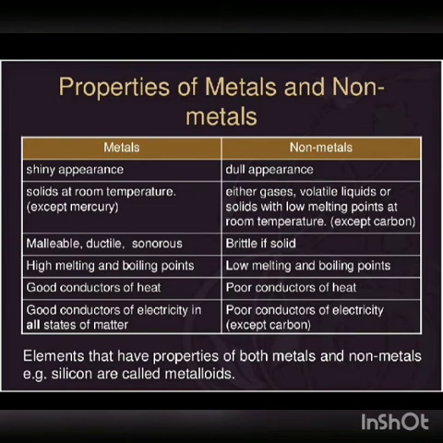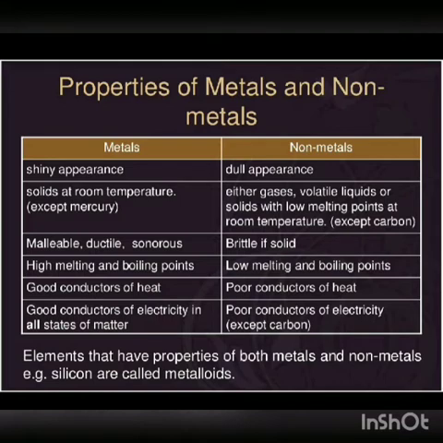So we'll quickly revise the properties of metals and non-metals. Metals have a shiny appearance, whereas non-metals have a dull appearance. Metals are solid at room temperature except mercury.